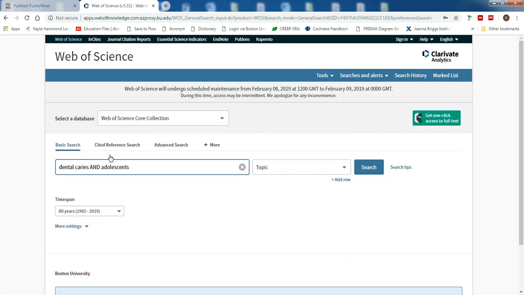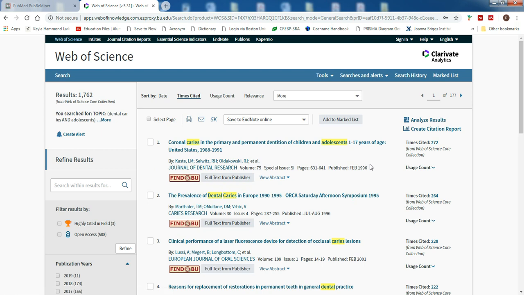So Web of Science, you can see I did the search just a second ago too. So just from the basic search page right here, I would just type in the exact same regular phrase I'm searching for, dental caries in adolescents. So you don't have to worry about anything else, just exactly in that box, basic search, and then click on search right here. So it's going to pull back these results for us. So PubMed found about 10,600 citations. Web of Science only finds 1,700, so Web of Science is not looking in as many dental journals as PubMed. But I think the overall trend here is going to be okay.